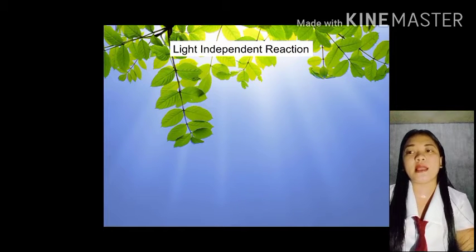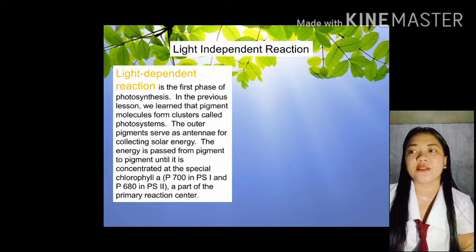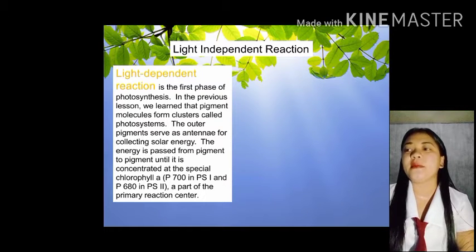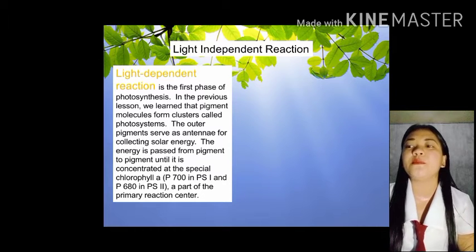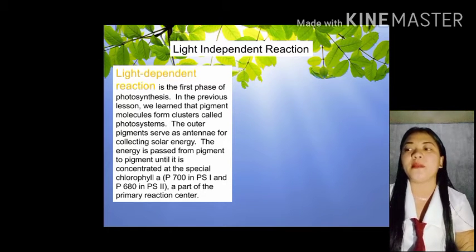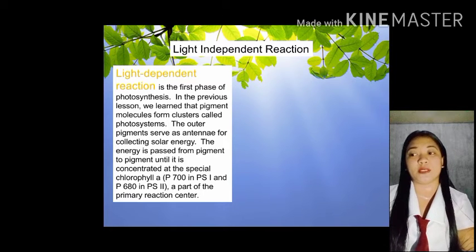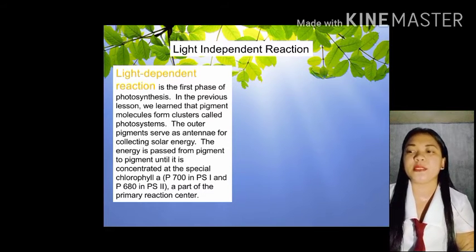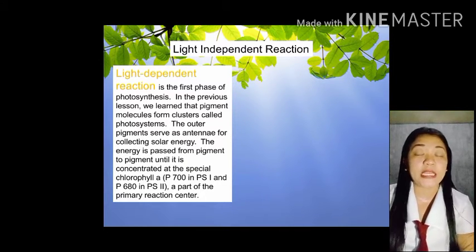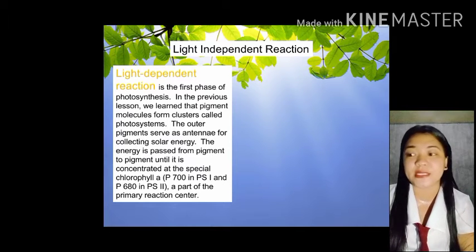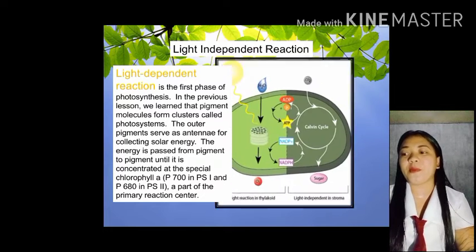Next po is light-dependent reaction. Light-dependent reaction is the first phase of photosynthesis. In the previous lesson, we learned that pigment molecules form clusters called photosystem. The outer pigment serves as antenna for collecting solar energy. The energy is passed from pigment to pigment until it is concentrated at the special chlorophyll. Yung sinabi nga po natin kanina na P700 at saka P680, a part of the primary reaction center.